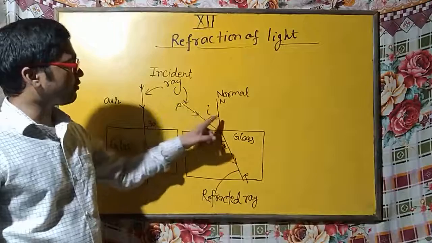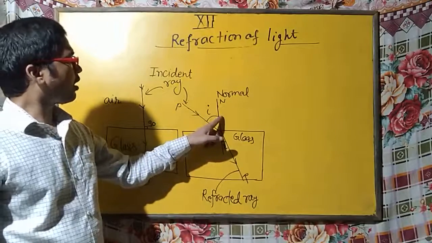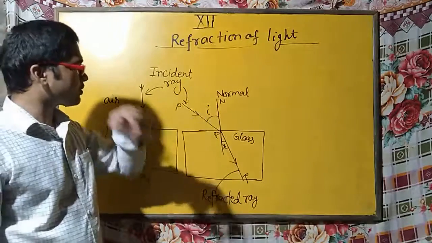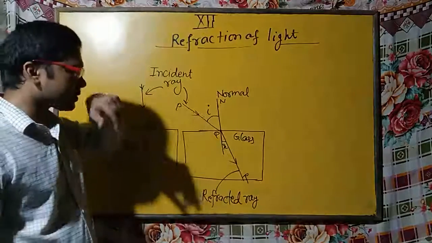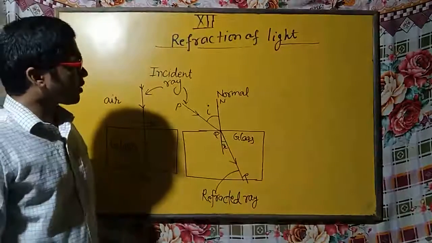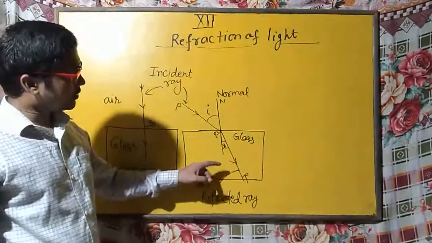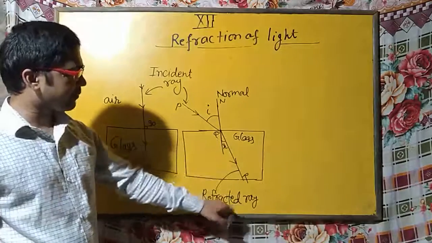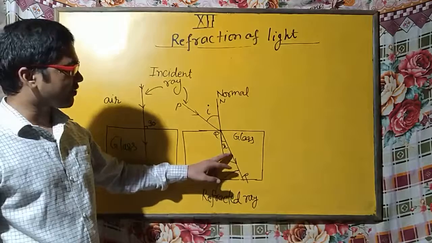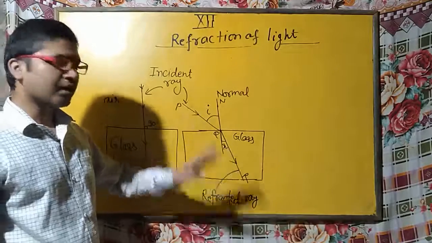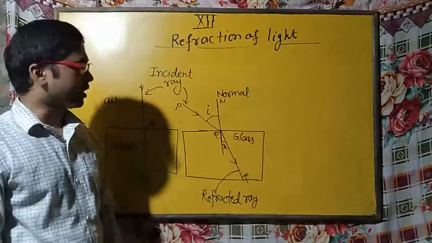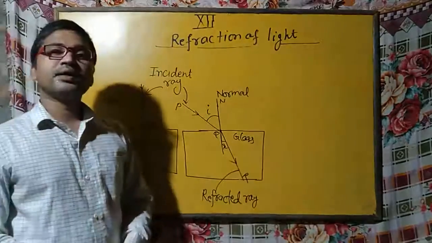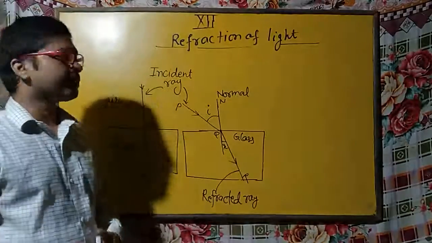Now the angle with the normal of the incident ray is known as the angle of incidence. And this ray that is deviated is known as the refracted ray, and the angle of this refracted ray with the normal is known as the angle of refraction. Right? So students, there is one very important point.